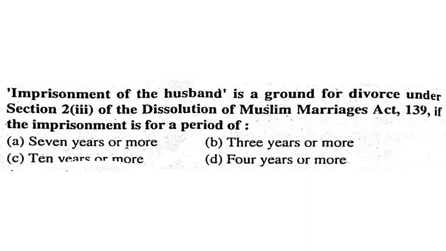Imprisonment of the husband is a ground for divorce under section 2(3) of the Dissolution of Muslim Marriage Act 1939. If the imprisonment is for a period of 7 years or more, 3 years or more, 10 years or more, or 4 years or more, it should be 7 years or more.